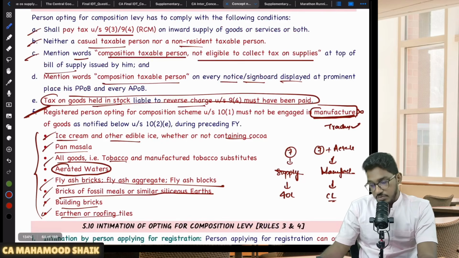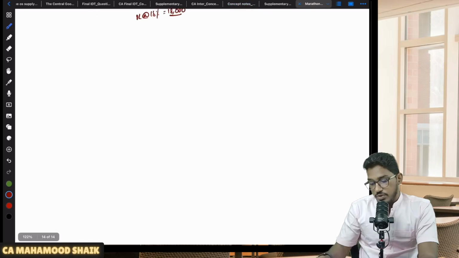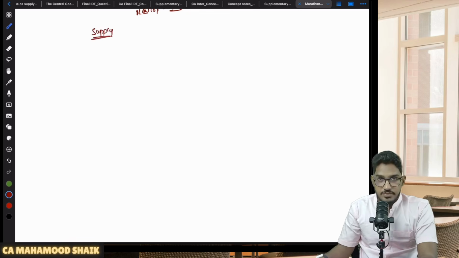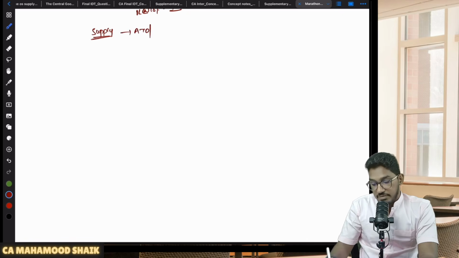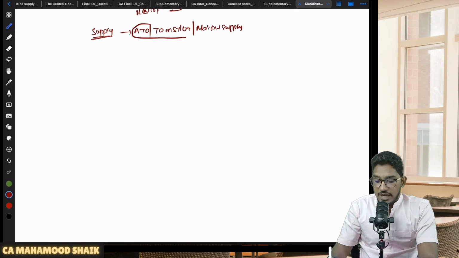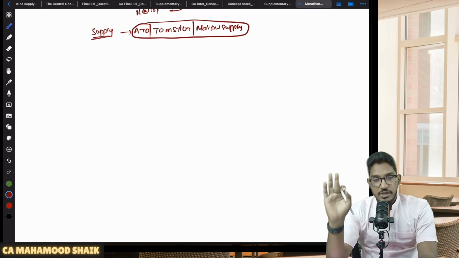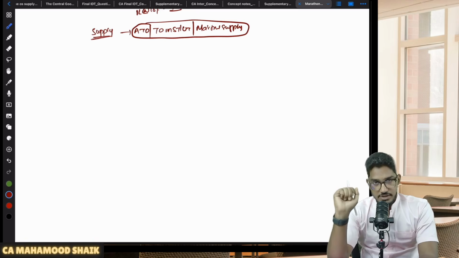Now, before that, one more point I would like to explain. See, they told you to exclude one kind of value of supply from 3 places. They told you to exclude one kind of value of supply from aggregate turnover, from calculating the turnover in a state or union territory, and even while calculating the marginal supply of services. In all these 3 cases, one value of supply you have to exclude at all 3 places, my dear students. And this is a common point which is applicable for both composition schemes.